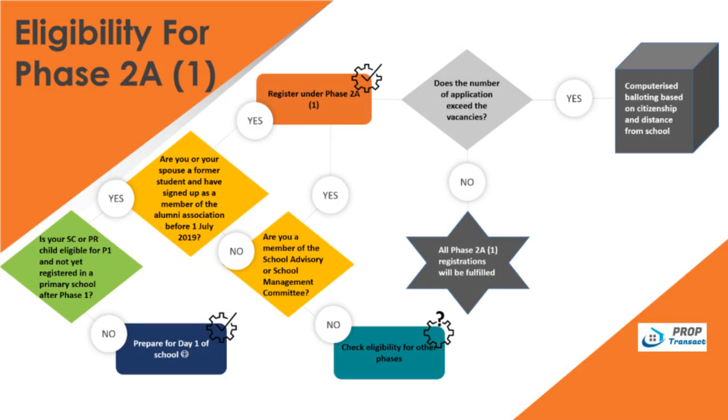Group 1 is for a child whose parent is a former student of the primary school and who has joined the Alumni Association as a member before the 1st of July 2019. Group 2 is for a child whose parent is a member of the School Advisory or Management Committee. The flowchart will assist you in determining if your child meets the eligibility criteria for Phase 2A1. This phase may be subject to balloting if the applications exceed the allocated places.